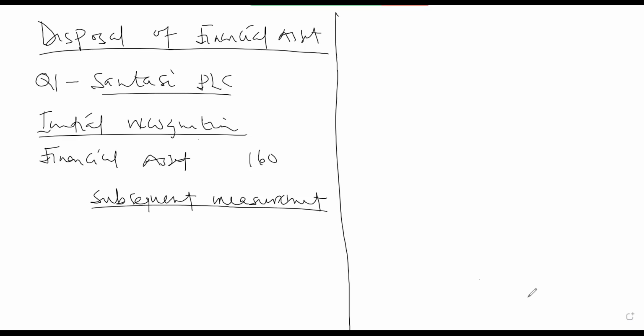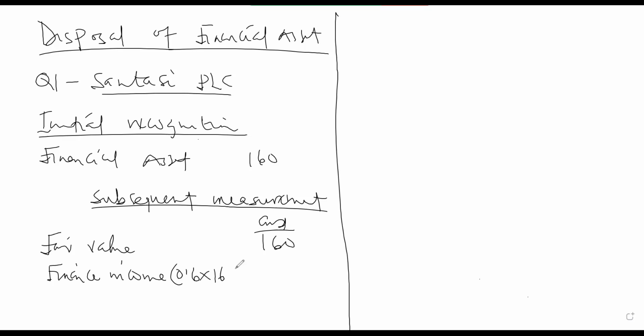So subsequently, this will be carried at amortized cost, but at the end of every year, we fair value the assets. So we are going to have the fair value, which is the nominal value of 160. Then we charge finance income of 6%. So 6 times 160, 0.06 times 160. What are we getting?